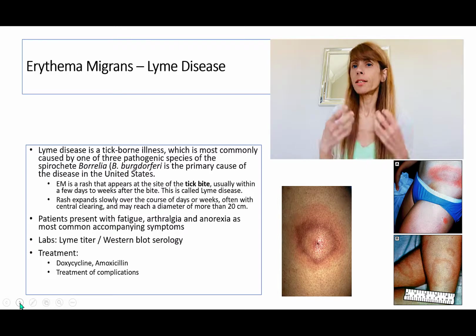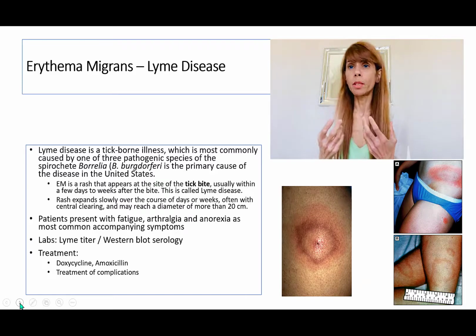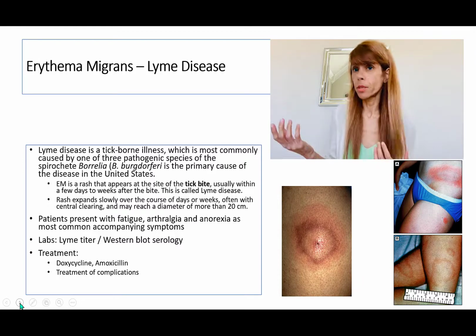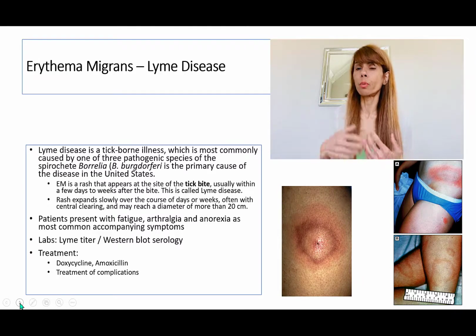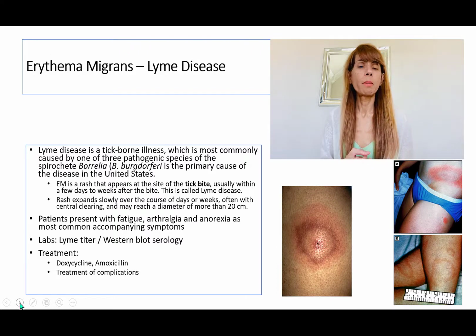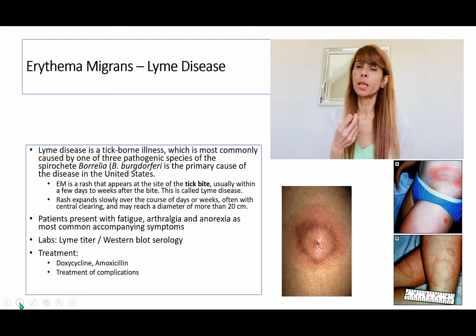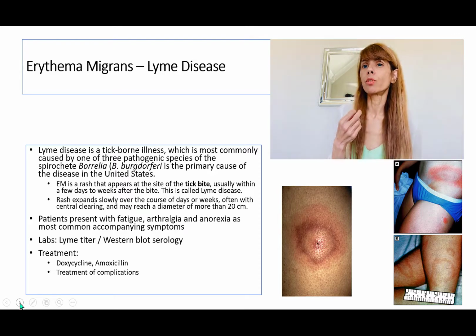And there is central clearing of the rash. It can become as big as 20 centimeters, so it can become very big, but in some situations the rash may be absent altogether. So it means that the absence of rash does not preclude the diagnosis of Lyme disease. Patients have additional symptoms. For example, they may have arthralgias, loss of appetite, joint aches and pains, and they may also have low-grade fever.